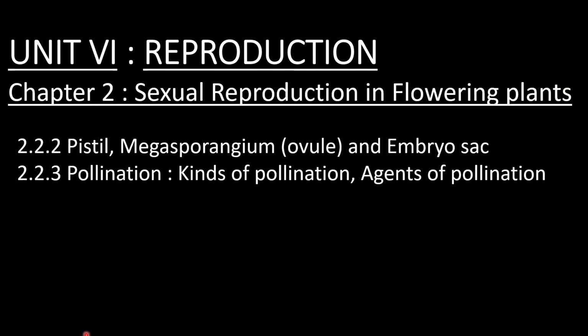Good morning, students. Today we have to study the next 2 points, that is 2.2.2 pistil, megasporangium, ovule and embryo sac, and 2.2.3 pollination, kinds of pollination, agents of pollination. Both these points belong to chapter 2, sexual reproduction in flowering plants, which comes under unit 6, reproduction.